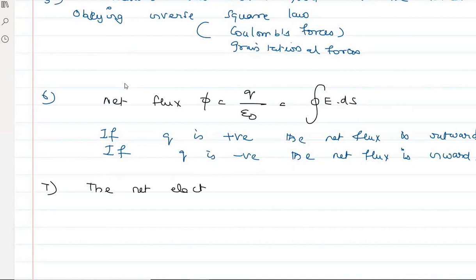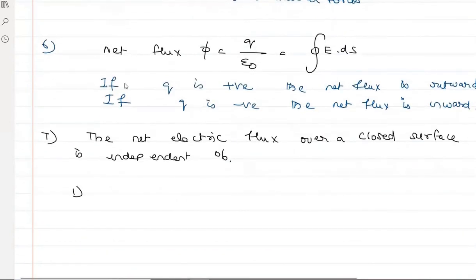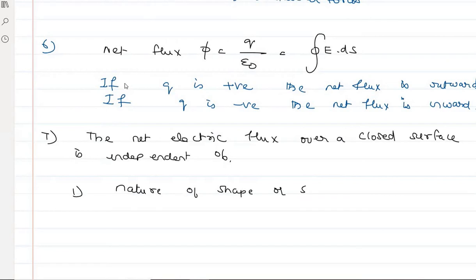And the next one is what? The net electric flux, I am not talking about simple electric flux, the net electric flux over a closed surface is independent of, first and foremost, the shape or size of the space enclosed by the Gaussian surface.